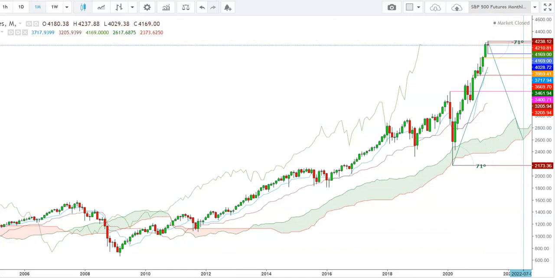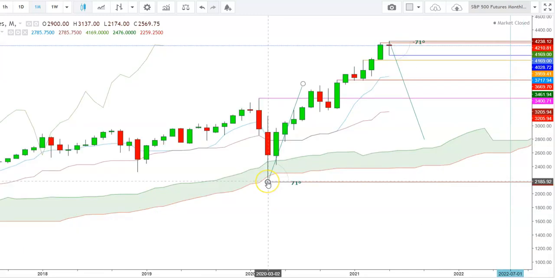So friends, here I would like to zoom this for you. Here you can see how the S&P 500 futures tested the lower end of the Ichimoku cloud during the month of March 2020. Since then, we have seen a strong upward move in the S&P 500 futures when they finally tested a high at the levels of 4238 during the month of May 2021. But here you can see that the exhaustion seems to be evident. You can see how the S&P futures have been facing stiff resistance at the current levels.